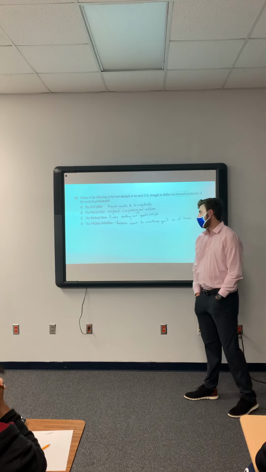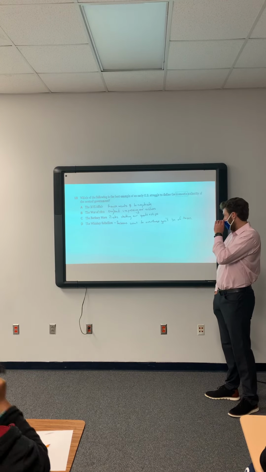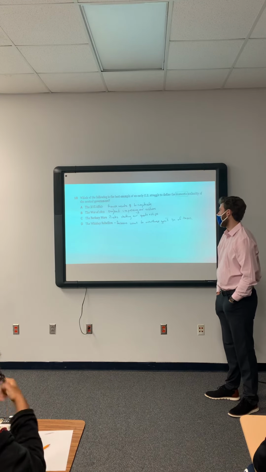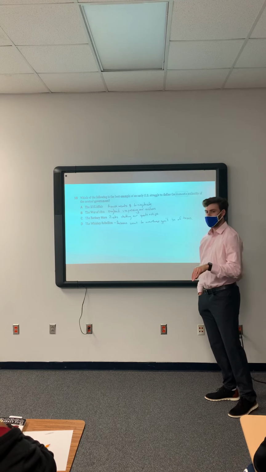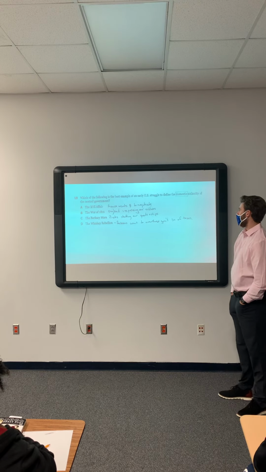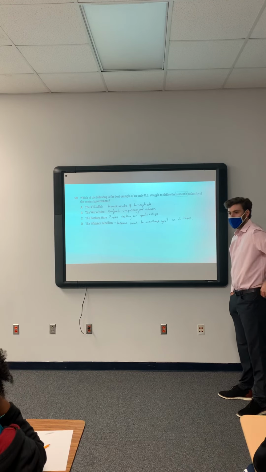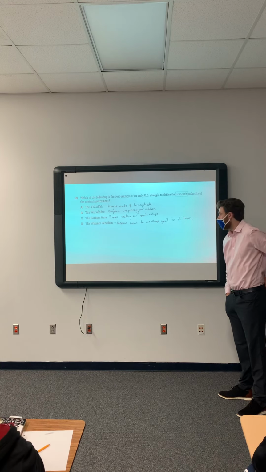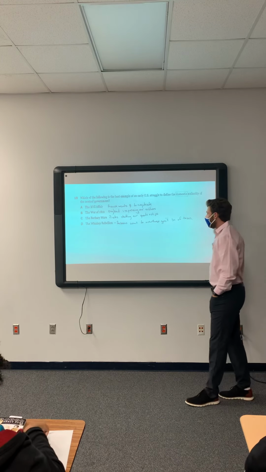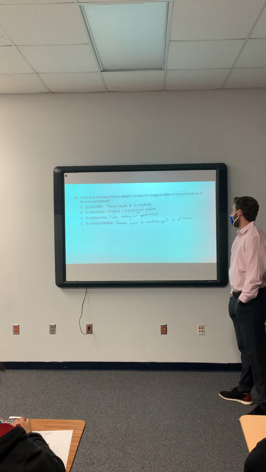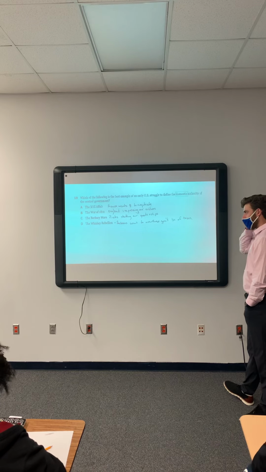Yay. Okay, 19. Which of the following is the best example of an early U.S. struggle to define the domestic authority of the central government? We already decided that domestic means something happening in our country, right? So which of these is happening domestically? I would say D. Okay, D is the correct answer. So it's an early struggle to define the authority of the central government.